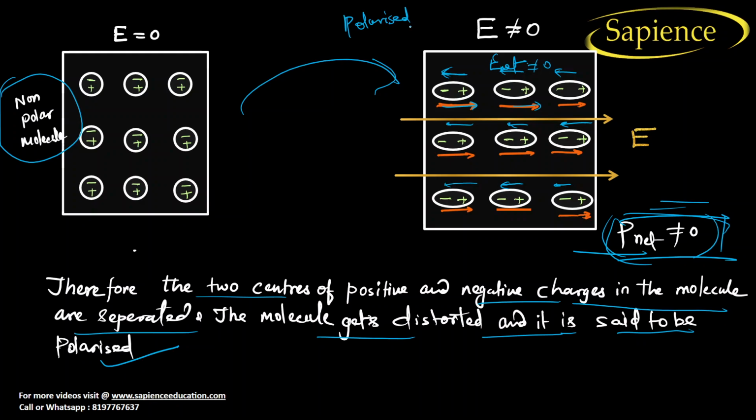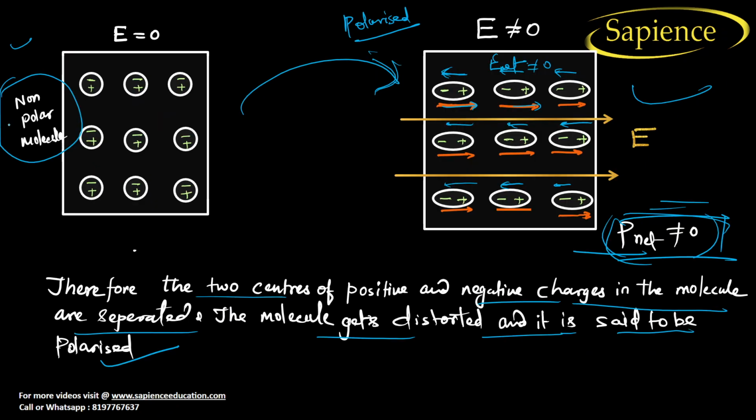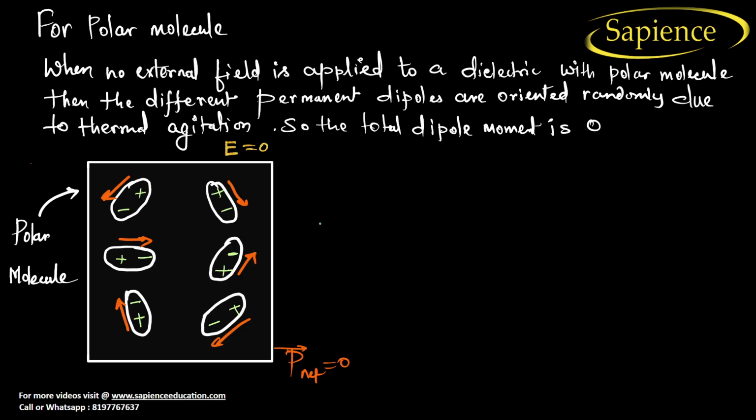Here, net dipole moment happens, so that's why this is known as polarized. And how has this been polarized? There was no polarized molecule earlier when there was no electric field, but after applying the electric field, we can say that there is a polarization, right? So I hope you have understood the polarization phenomenon. Now let us go for polar molecules. See, I have already discussed non-polar molecules.